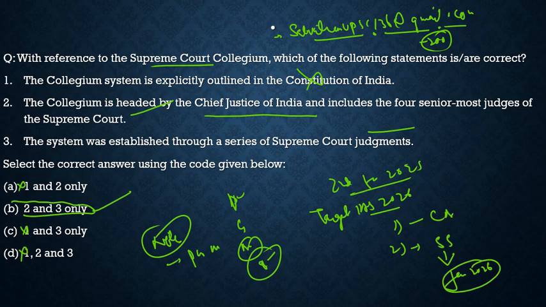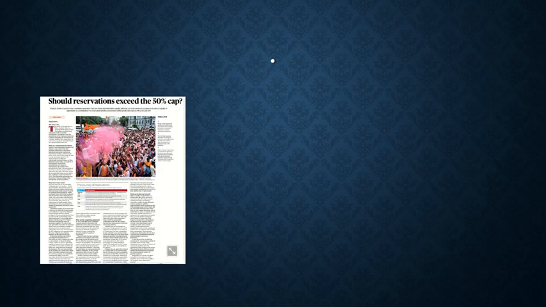So with this, let's move to another slide and see what article we have brought there. It talks about reservation exceeding the 50% cap. Why? Because the elections are in Bihar and there are different political parties promising 85% reservation. Some promise something, and there are always issues with respect to that. And now the question is, should reservation exceed the 50% cap as discussed in the article?